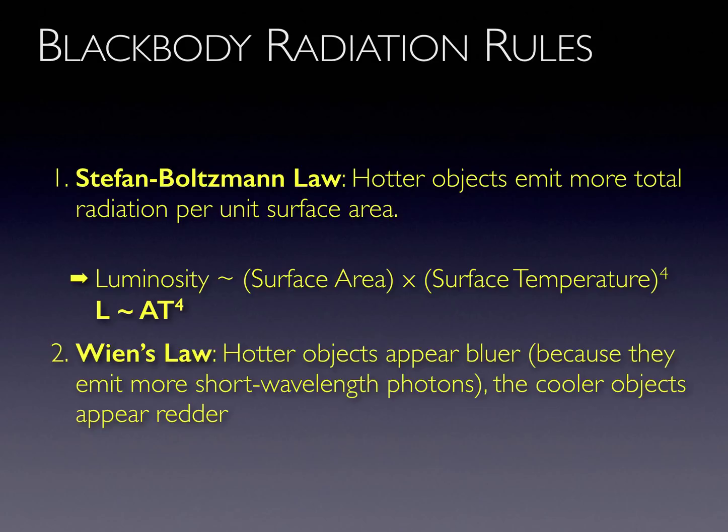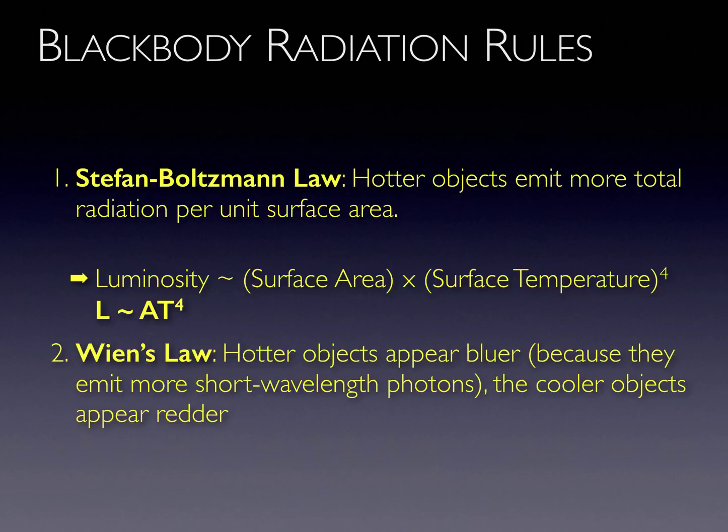There are two rules for blackbody radiation. One is known as the Stefan-Boltzmann law. Hotter objects emit more total radiation per unit surface area. The luminosity, or output power, is proportional to the total surface area and proportional to the fourth power of the temperature. So, for an object of a given size, the hotter it is, the more luminous it is. For an object of a given temperature, the larger it is, the more luminous it is. Because the luminosity is proportional to the fourth power of temperature, the luminosity depends very sensitively on temperature.